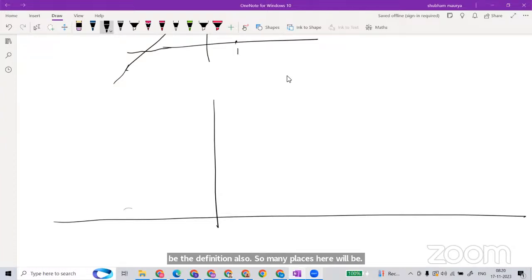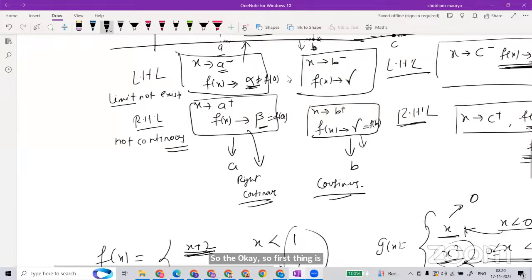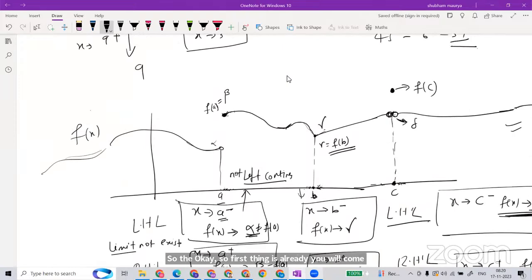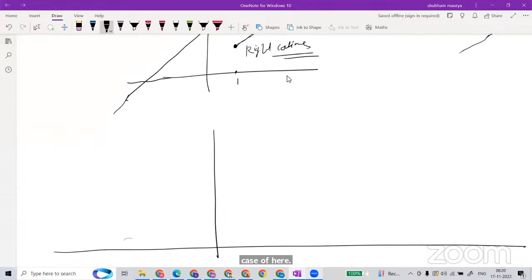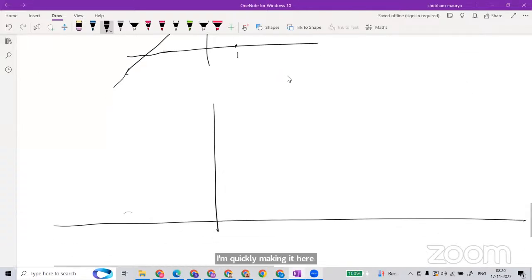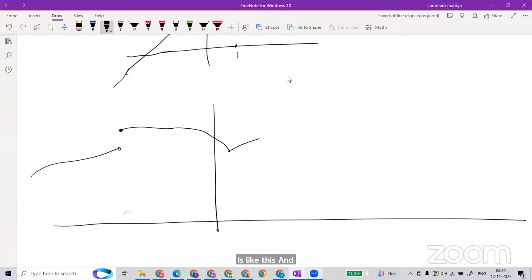So okay, the first thing will already come here. This part will come. These all will come in the case here. So I will quickly make it here. So here is, let's say, it's like this, and then like this.